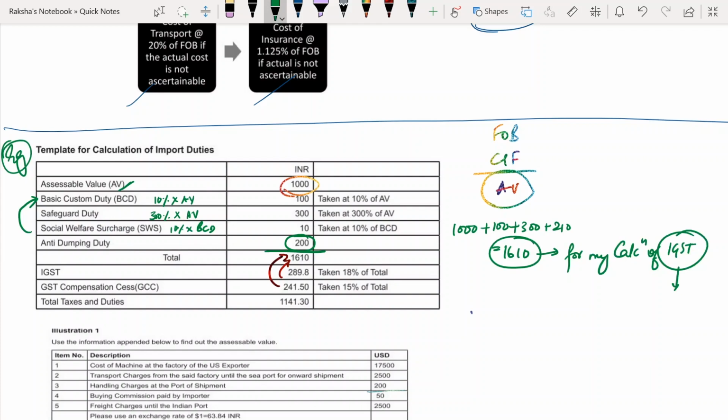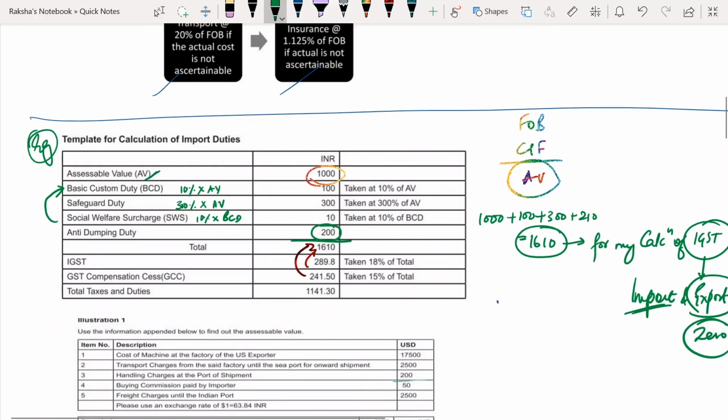Okay, IGST will also be levied on import and export, right? Import and export, okay, that's a different question. For export it is zero rated on all of that, but when you're talking you always say that on cross country transactions IGST will be levied. Okay, fine. Now IGST rate at 18% flat. Okay, 18% of this total.